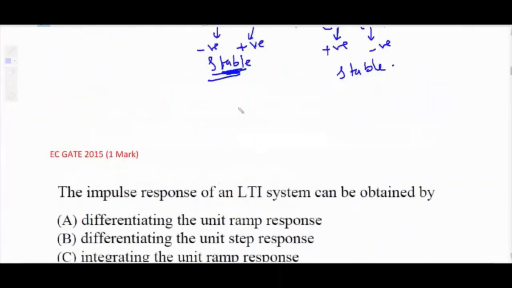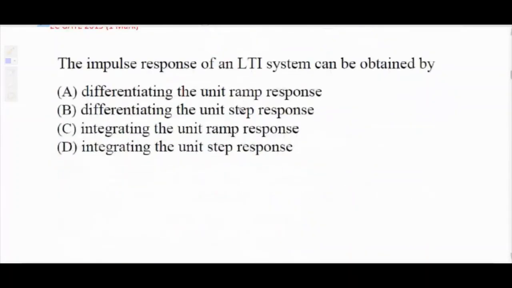Next question, 2015, 1 mark. The impulse response of an LTI system can be obtained by, so h of t can be obtained by, options: differentiating unit ramp response, differentiating unit step response, integrating unit ramp response, integrating unit step response. These are the 4 options. So for that you must know the relation between impulse response and step response. The relation is that impulse response equal to integration or derivative.